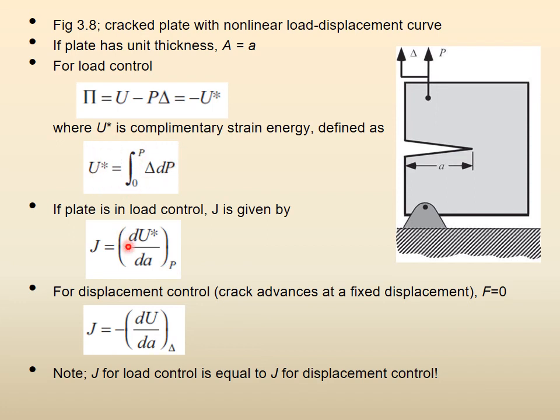So it is the same definition, but we have just modified it a little, and this is for load control. And then we will define it for displacement control also. But for now, you start with the potential energy definition, then you define this integral, and then this is dU/dA in load control, right? So this is formally the J integral defined.